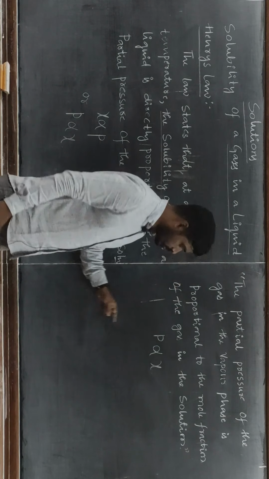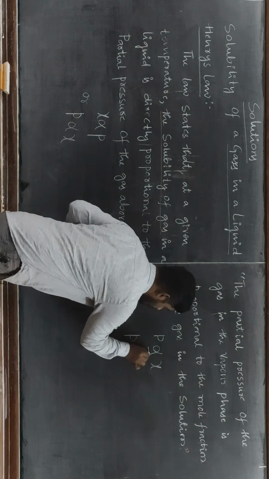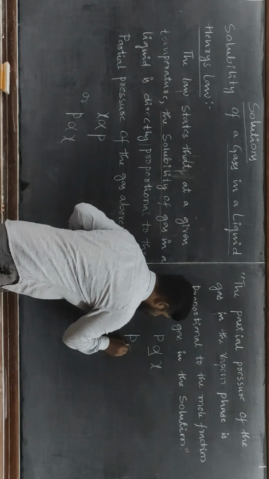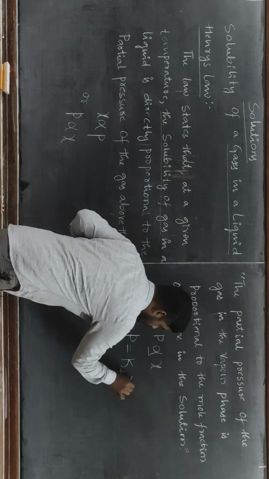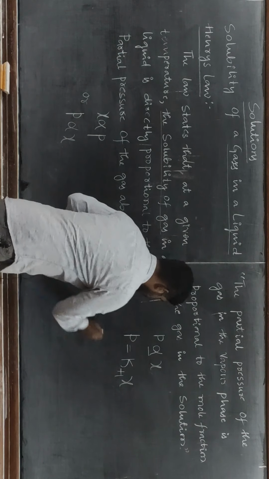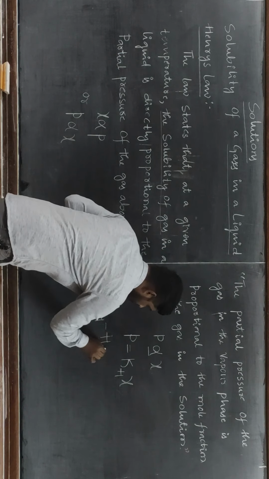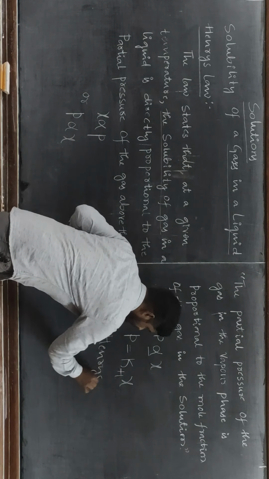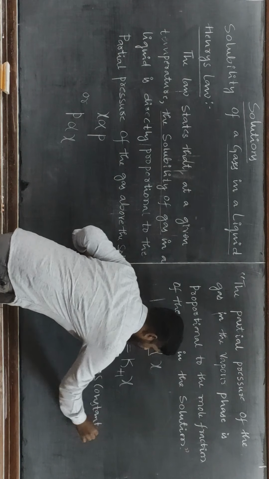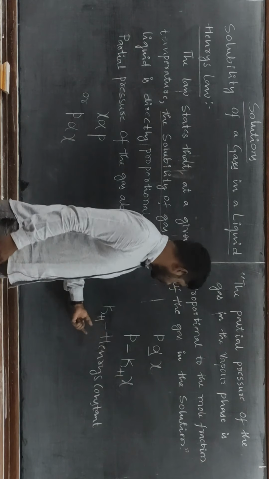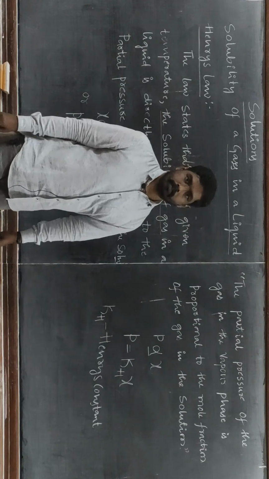If you remove the proportionality term, you have to introduce a proportionality constant. So P equals KH times Xi, where KH is called Henry's constant, Xi is the mole fraction and P is the partial pressure.